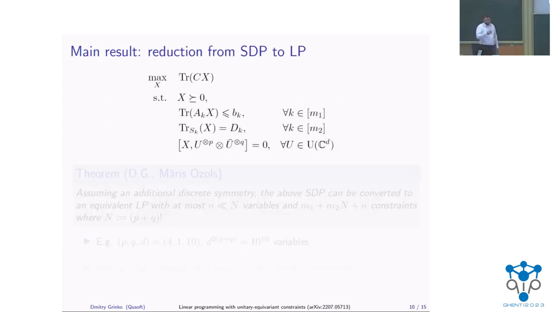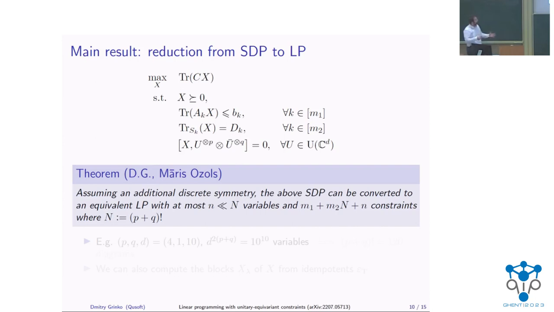So the main result more formally looks like this. Recall we had this SDP. And now, assuming an additional discrete symmetry, we can simplify this SDP, essentially rewrite it as an equivalent linear program, which has a much smaller number of variables than the big N. The big N is the main parameter here, which is essentially the dimension of the Walled Brauer algebra, which is P plus Q factorial, and this number of constraints.